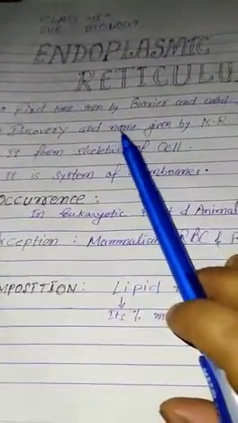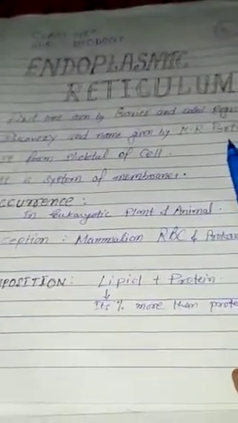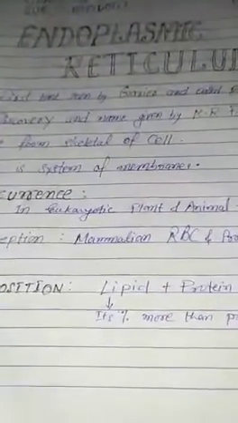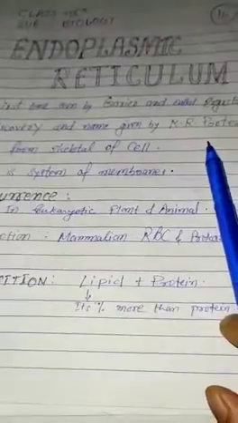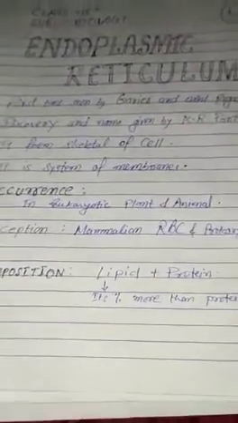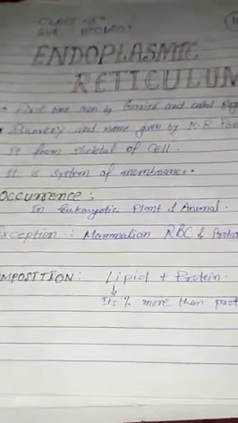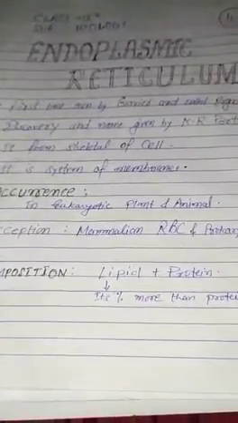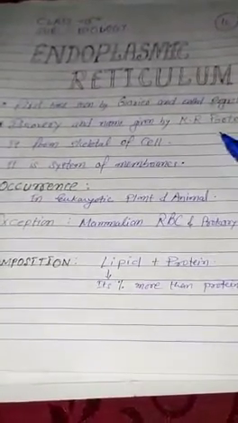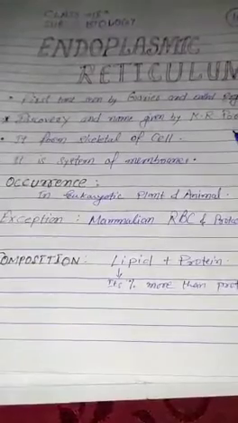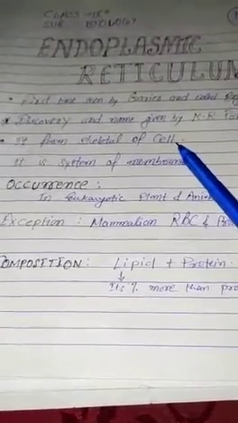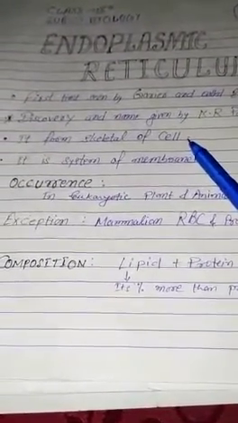It was discovered by K.R. Porter. K.R. Porter discovered the endoplasmic reticulum, so he was the discoverer of the endoplasmic reticulum. It forms the skeletal of the cell.